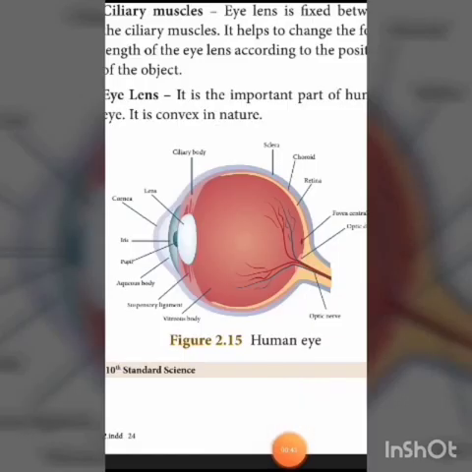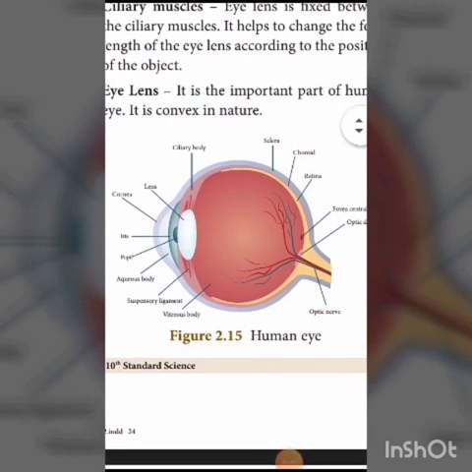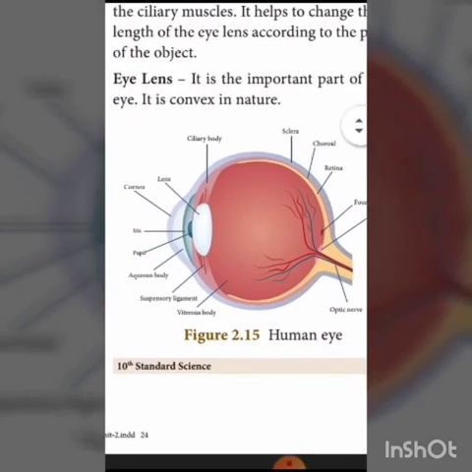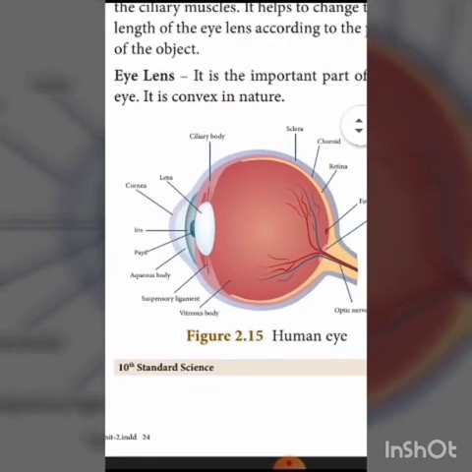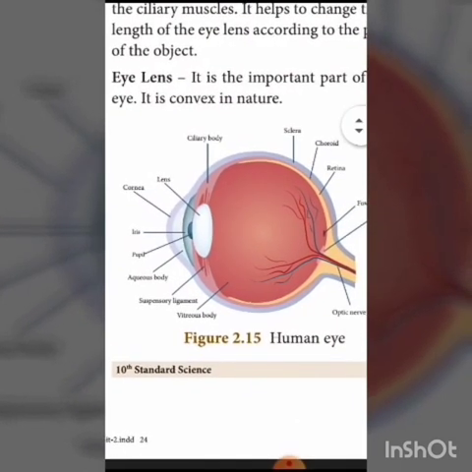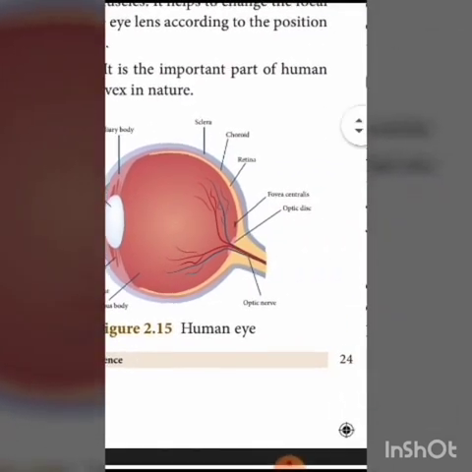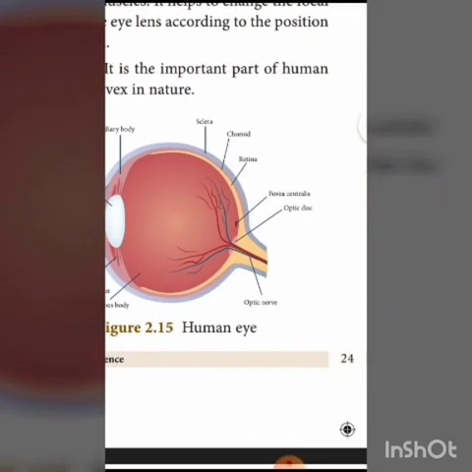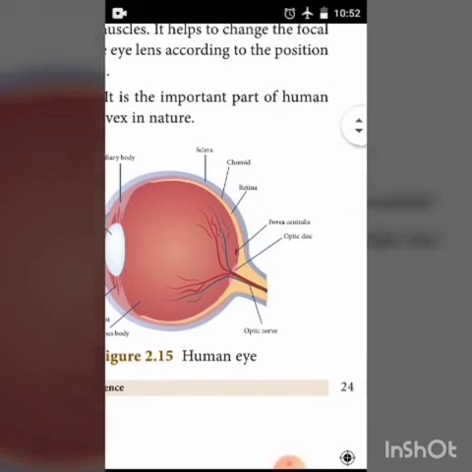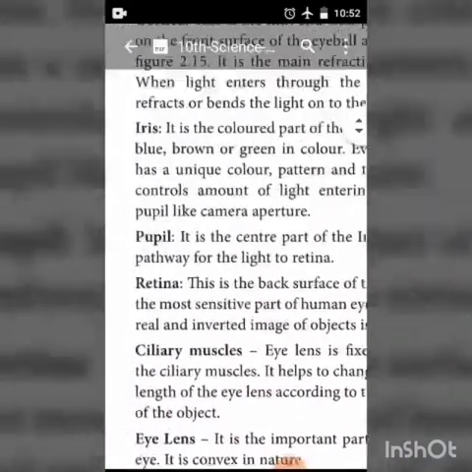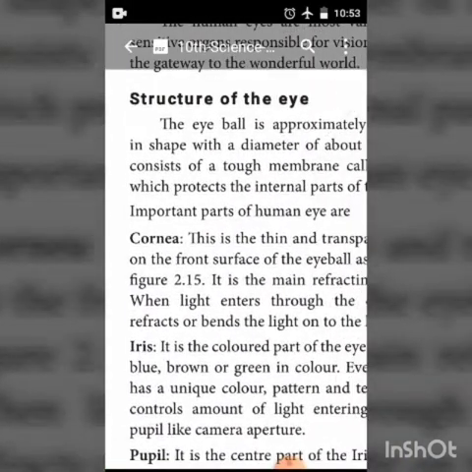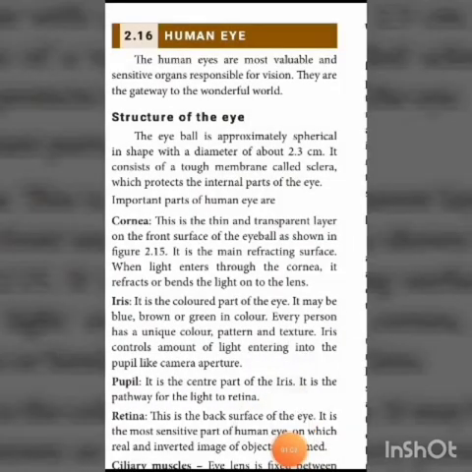The human eye consists of many parts. For example, see this picture. The human eye consists of lens, cornea, iris, pupil and sclera, retina and optical nerve. So in this class we are going to learn the structure of eye.